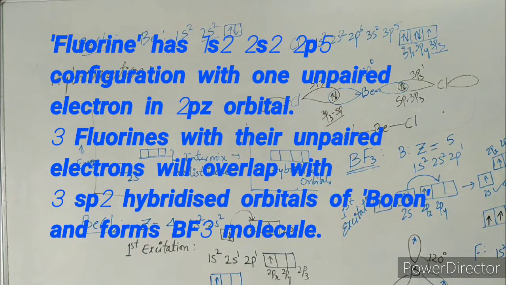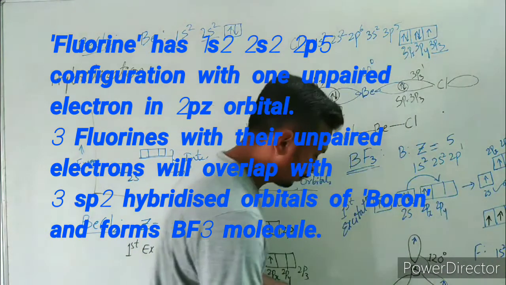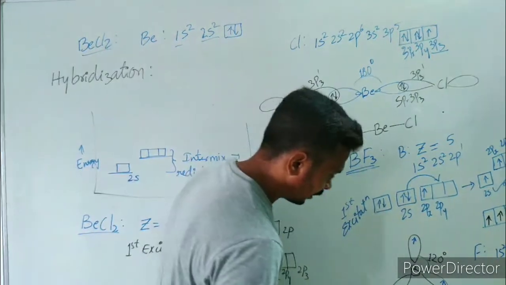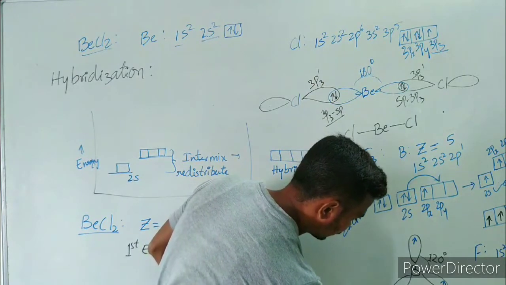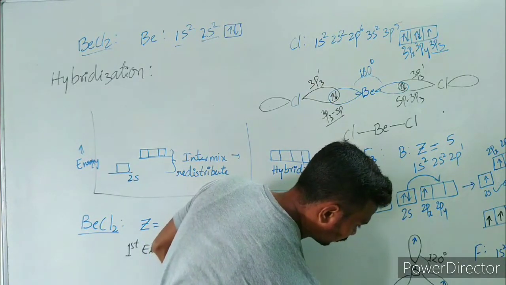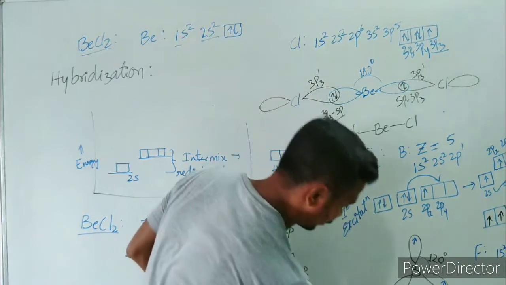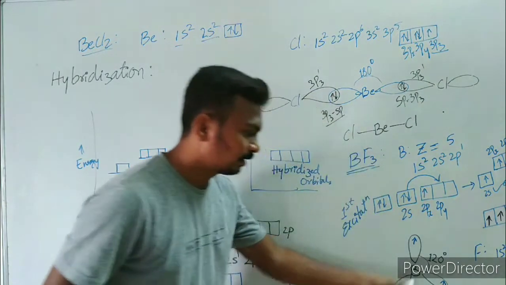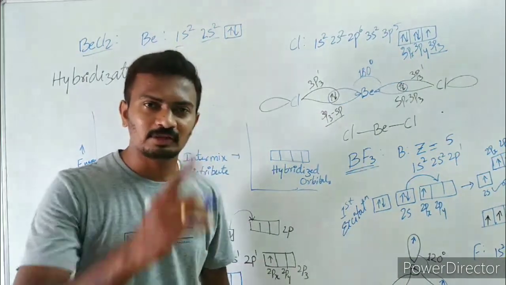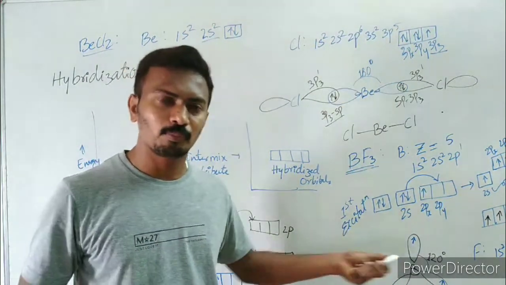That means it has 1 unpaired electron in the 2pz atomic orbital. That is going to overlap. This is 2pz of fluorine, which is going to pair up with one of the sp2 hybridized atomic orbitals of boron.